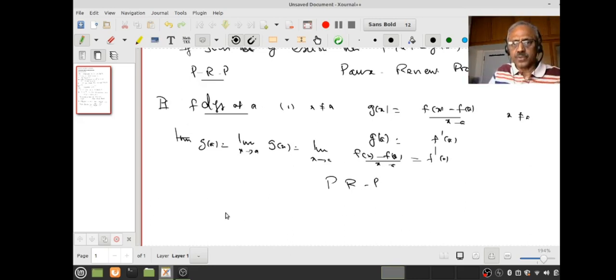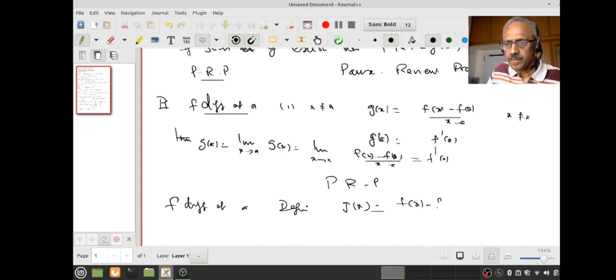Now you can ignore that. Assume f is differentiable at a. Define g of x equal to f of x minus f of a by x minus a for x in J and x not equal to a, and equal to f dash a if x equal to a. You understand?